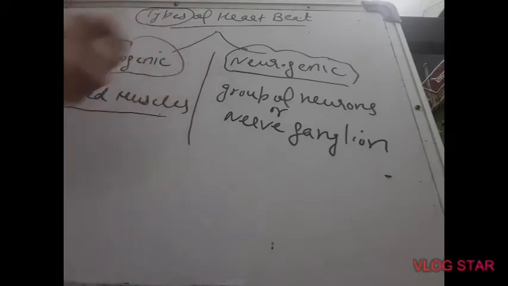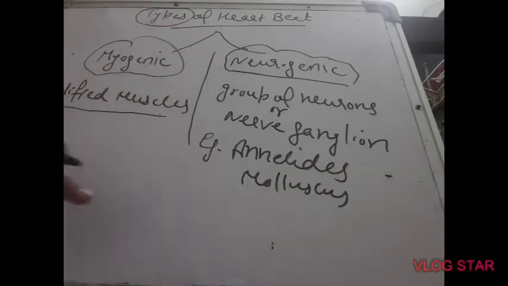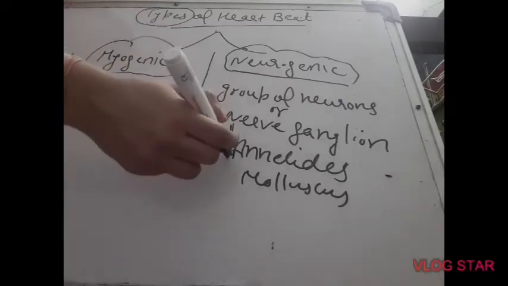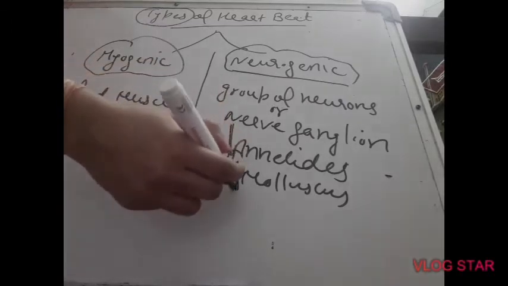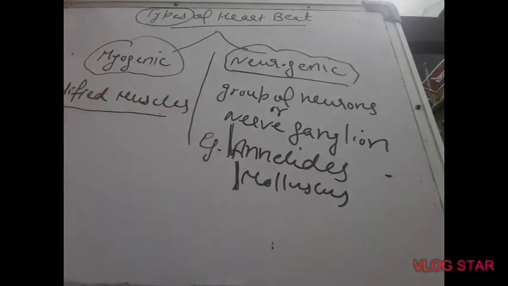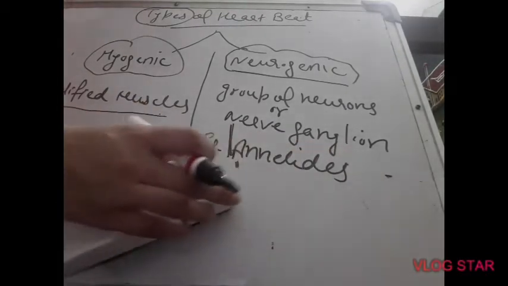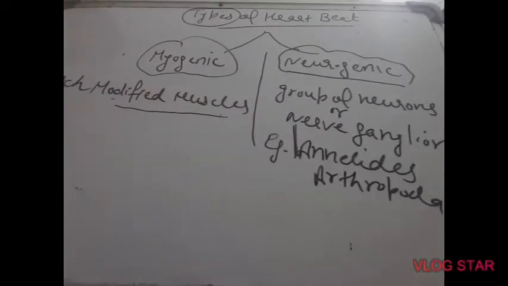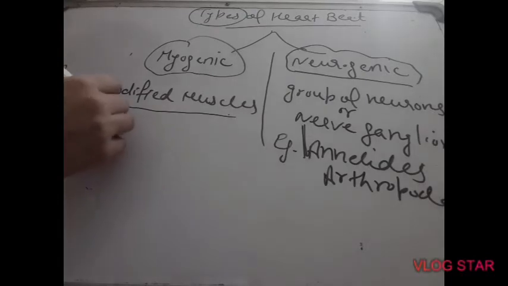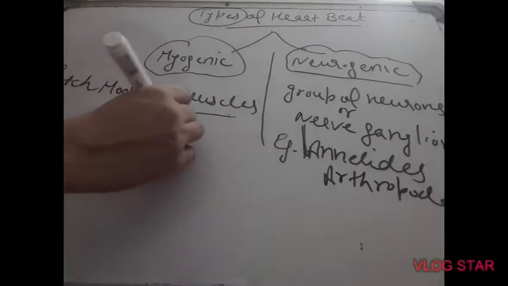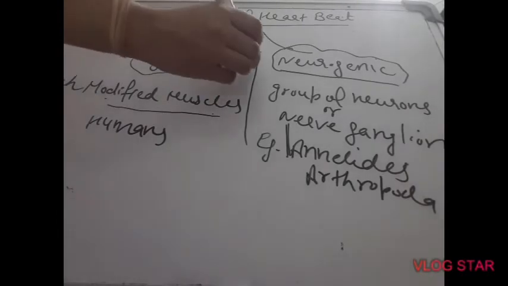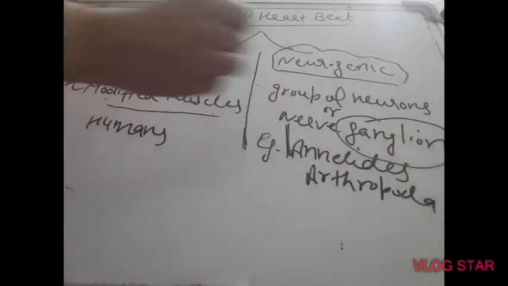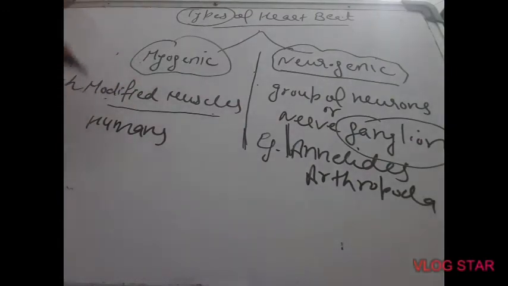This neurogenic heartbeat is found in organisms of the phylum Annelids and Arthropoda. Sorry, not Mollusca, Arthropoda. Those found in the phylum Annelids. And this myogenic heartbeat exists in humans or mammals. So neurogenic heartbeat is generated by a group of neurons which are also known as nerve ganglion, and myogenic is generated by modified muscles.